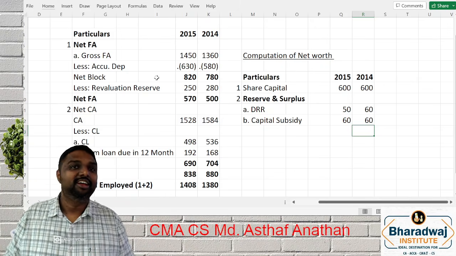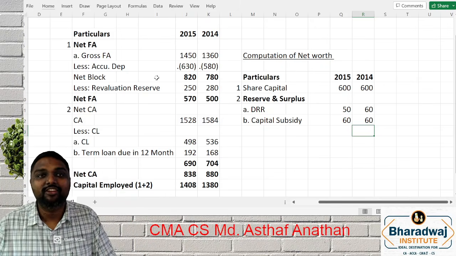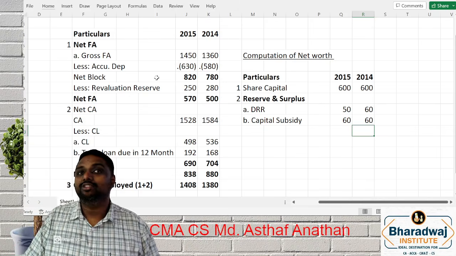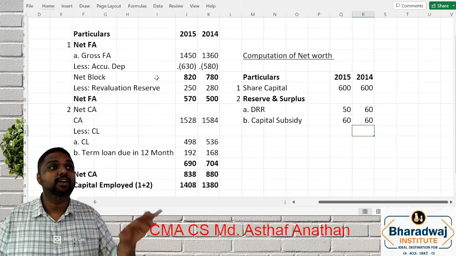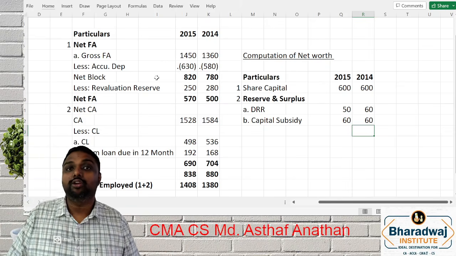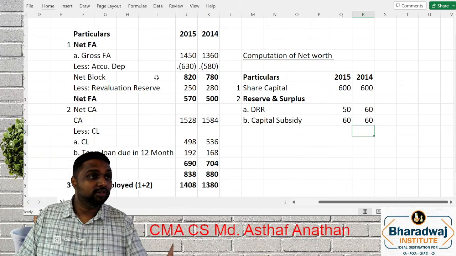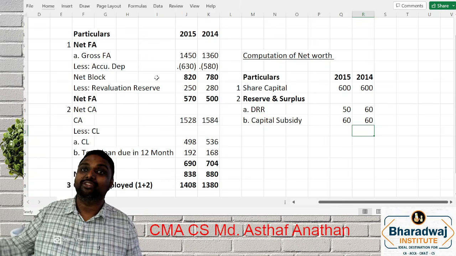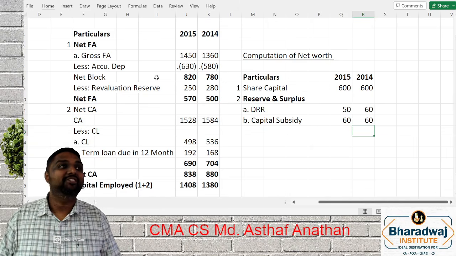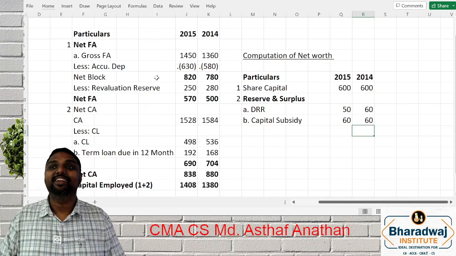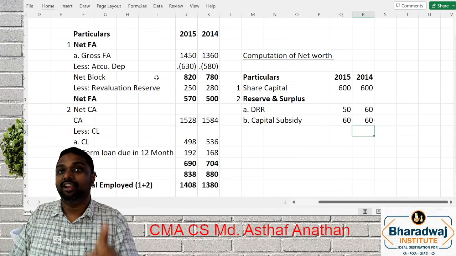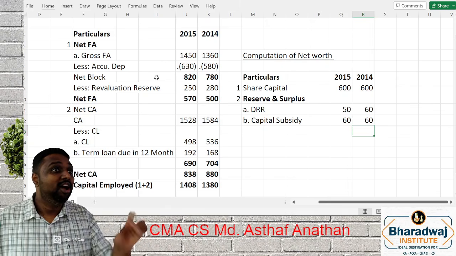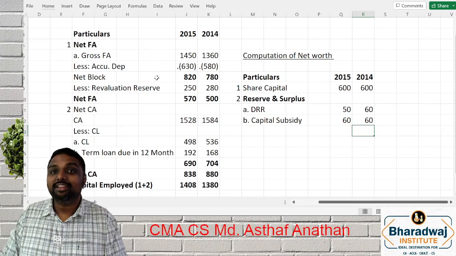Next item, revaluation reserve. Tell me, my dear friends, will revaluation reserve come or not? No, it is an adjustment to your valuation. That is not a reserve out of profit. You will take only the reserve out of profit. It is an adjustment of revaluation of your fixed asset. That is, your asset side fixed asset value is increasing. For balancing, you are adding one item in reserves called revaluation reserve. It is not created out of profit. So revaluation reserve will not come.